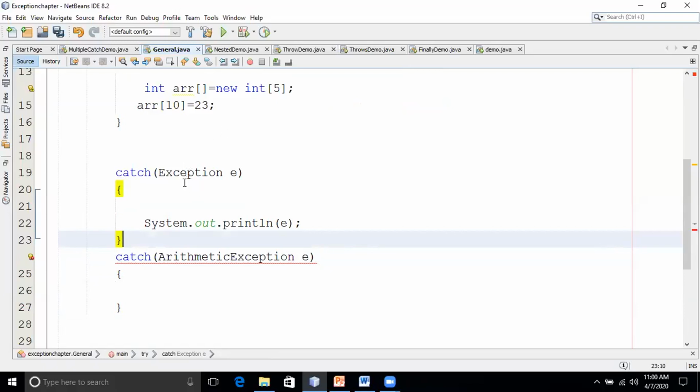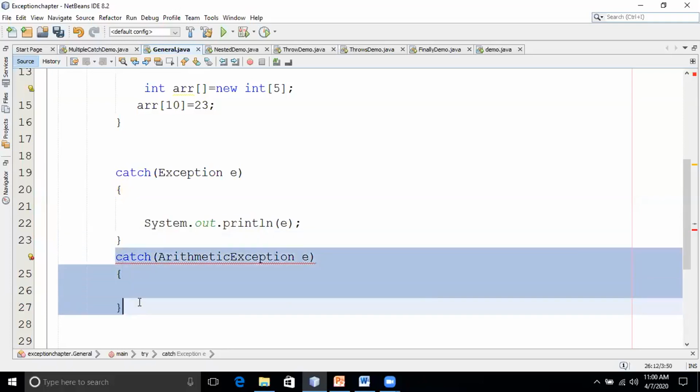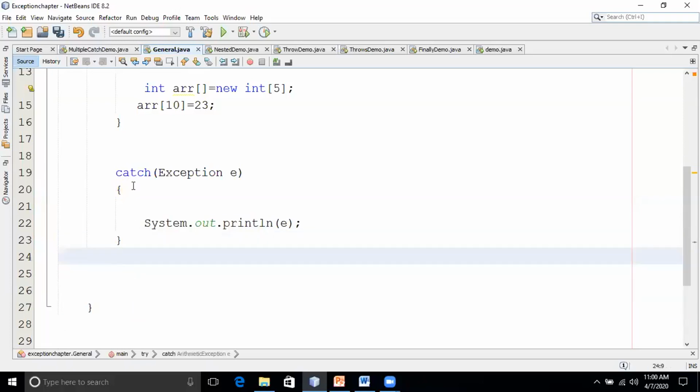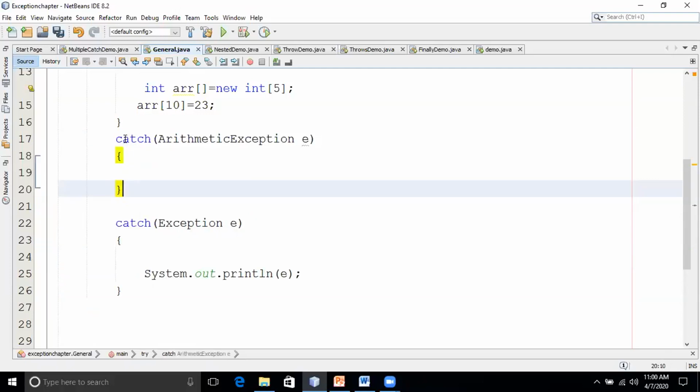Because this exception is already handled by the earlier catch, right? Yes or no? Yes, sir. Already this catch has handled that arithmetic exception. It will handle any type of exception. This catch will become what catch? Waste. See, you can see the error here: exception arithmetic exception has already been caught. This catch will become waste. Suppose you want to handle this arithmetic exception in a different way, like you want to display some other message here. Before this superclass, write this catch block.